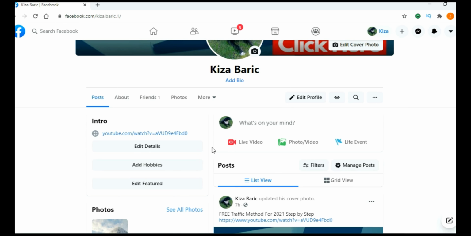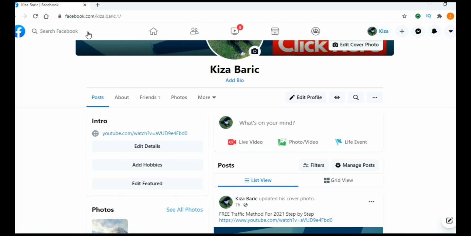So how do we add friends? You can't just go and send a whole bunch of friend requests, because in that way you will be marked as a spammer and Facebook will ban you. But there is a better way. There is a way to make people send friend requests to you. And for that, we are going to use Facebook groups.